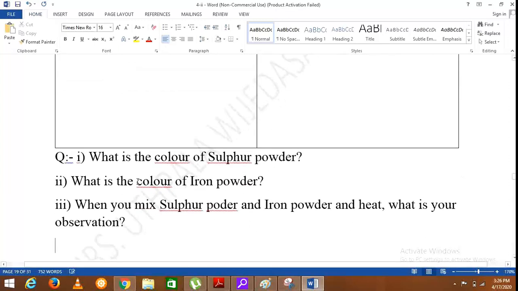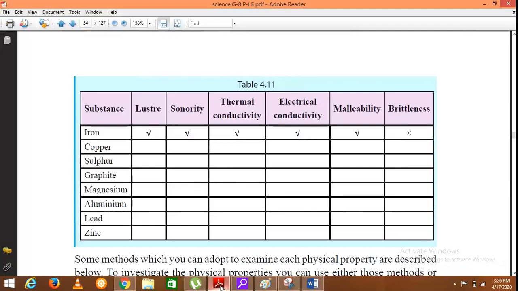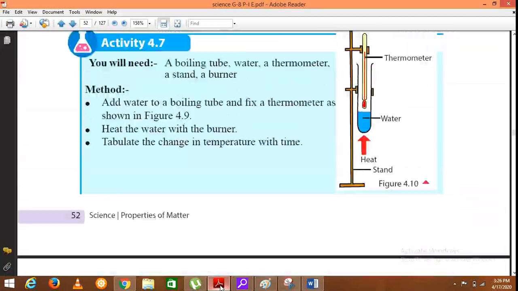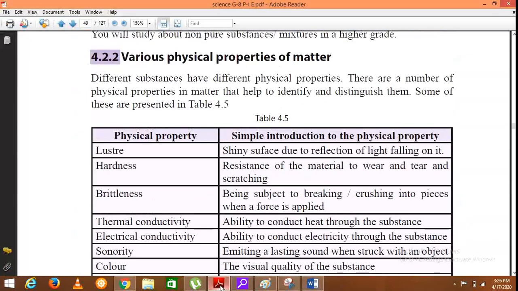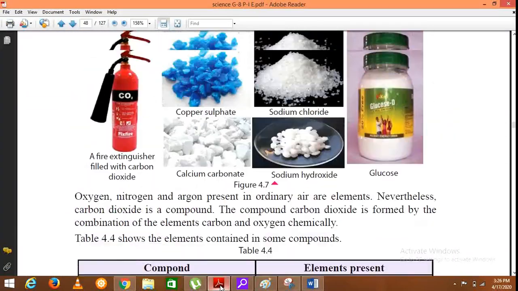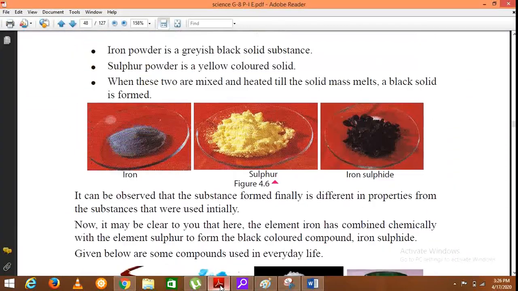Then again you are asked about a different activity. There you are asked, what is the color of sulfur powder? So I think you all have seen sulfur. If I show it by using your textbook, here you are shown sulfur.